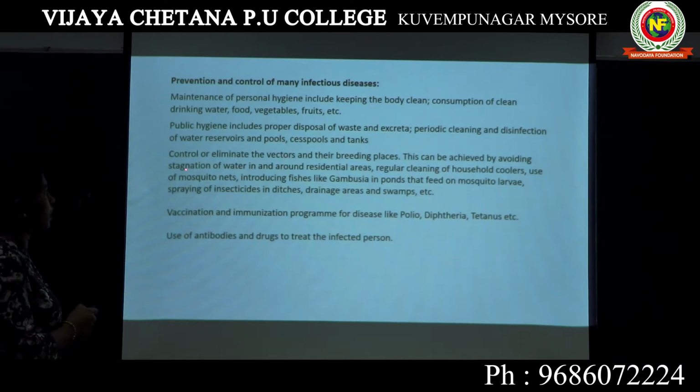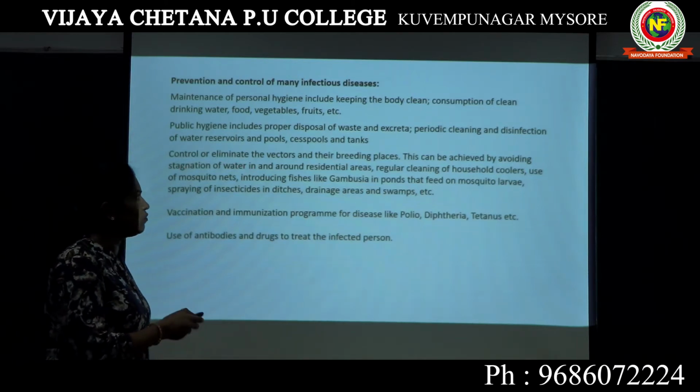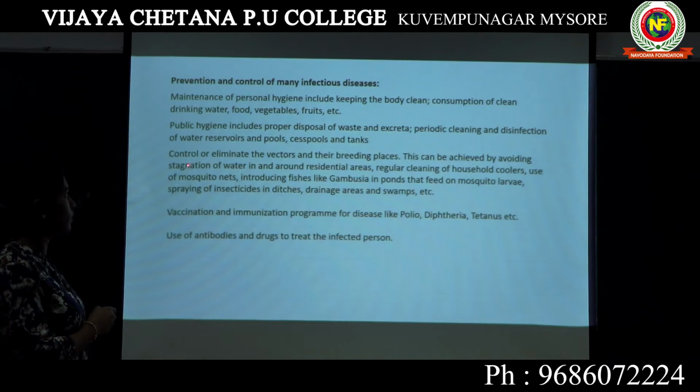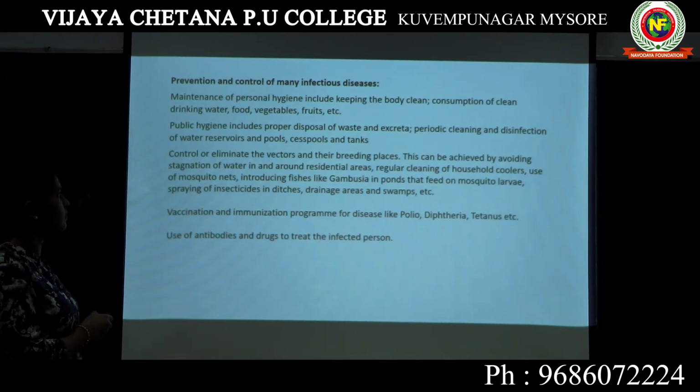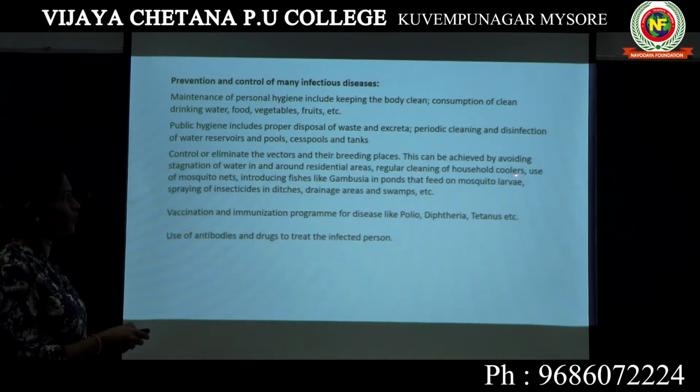This can be achieved by avoiding stagnation of water. When there is stagnant water surrounding your house, it is a breeding place for different vectors. If there is no stagnant water surrounding your house, then there are no breeding places for different insects. Water in and around residential areas. Regular cleaning of household coolers.